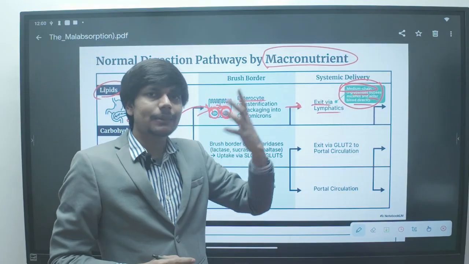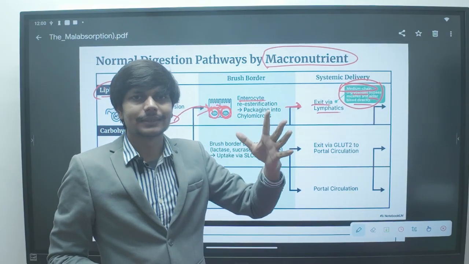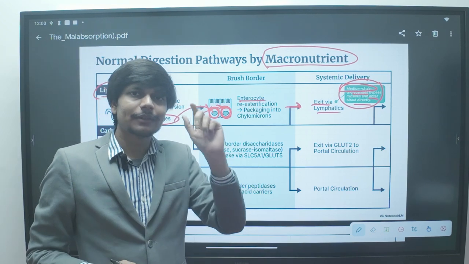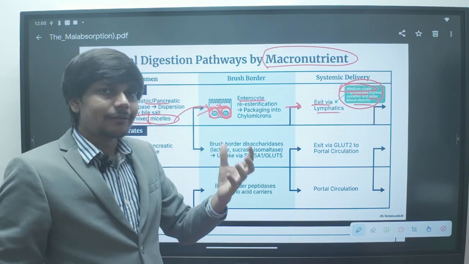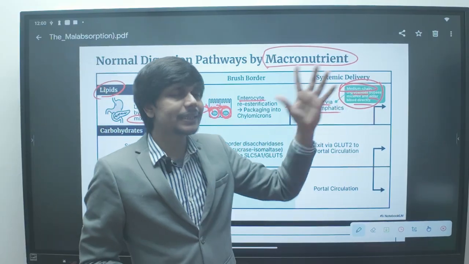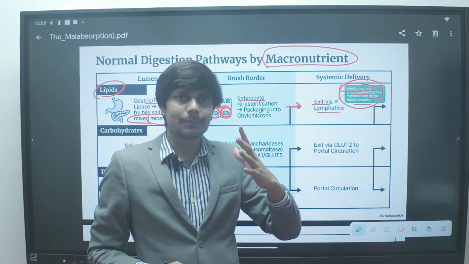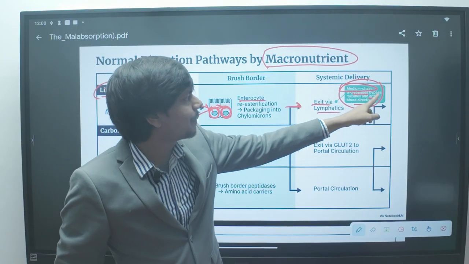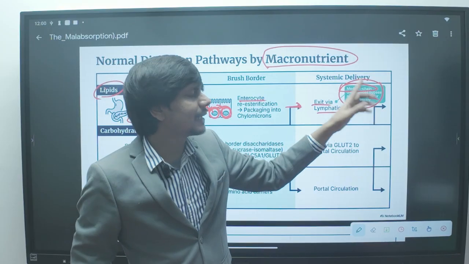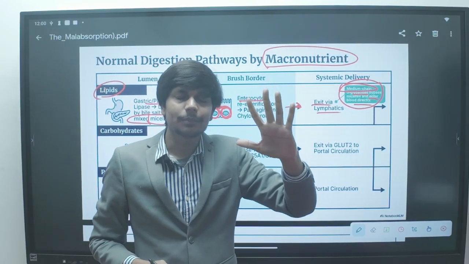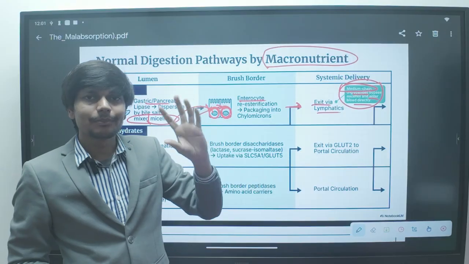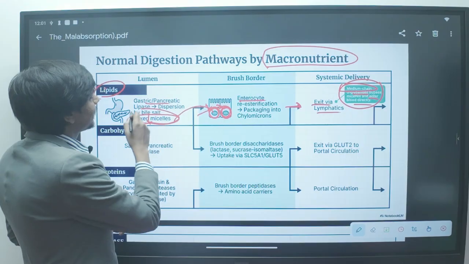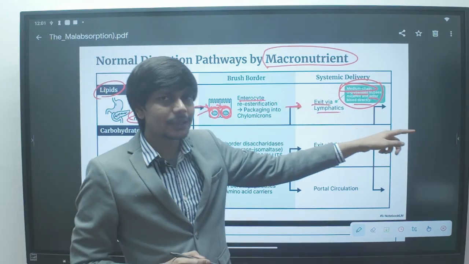Because if the patient is having steatorrhea, fat malabsorption, say because of a problem in the bile salt, because of a problem in the formation of micelles, then we can treat the patient with medium chain triglyceride, because medium chain triglyceride bypasses micelles and enters the blood directly. It is not taking any help of micelle formation, not taking any help of bile salt to form micelles. It directly enters the systemic circulation.